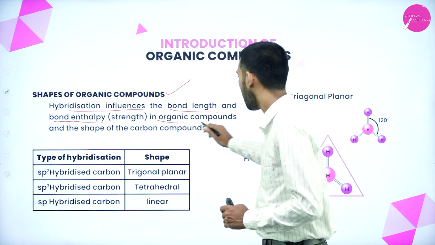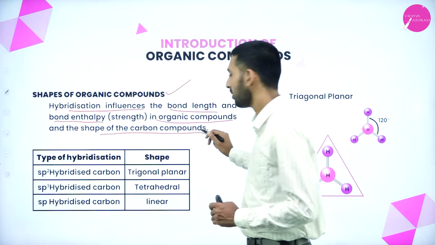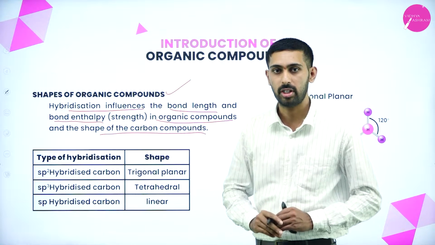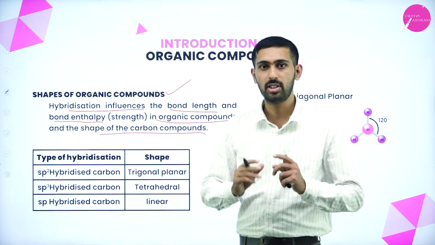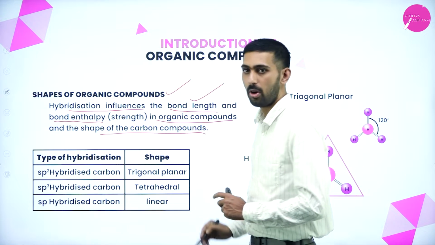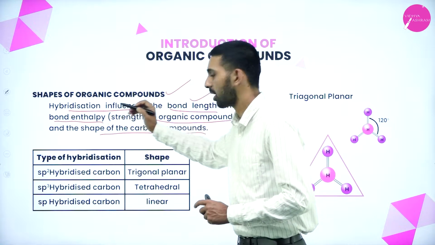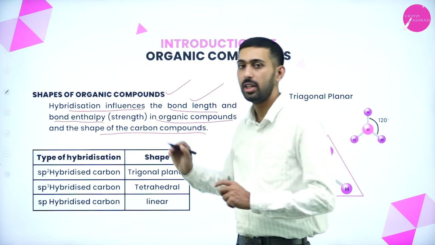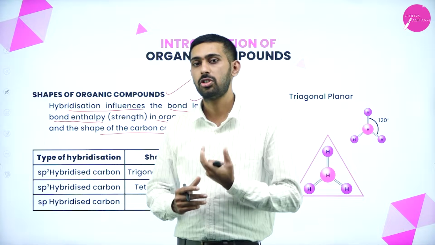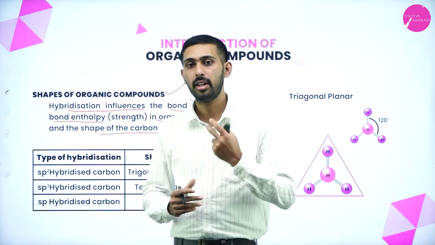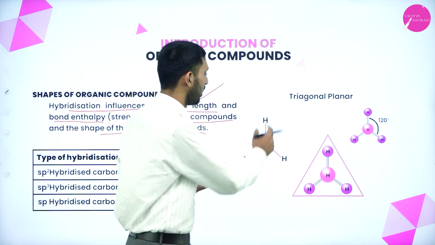In organic compounds, the shape of the carbon compounds is very important. If you are studying organic compounds, we always depend upon the bond length, bond strength and shape of the organic compound. Because if you know the structure of the organic compound, we can study all its physical properties.